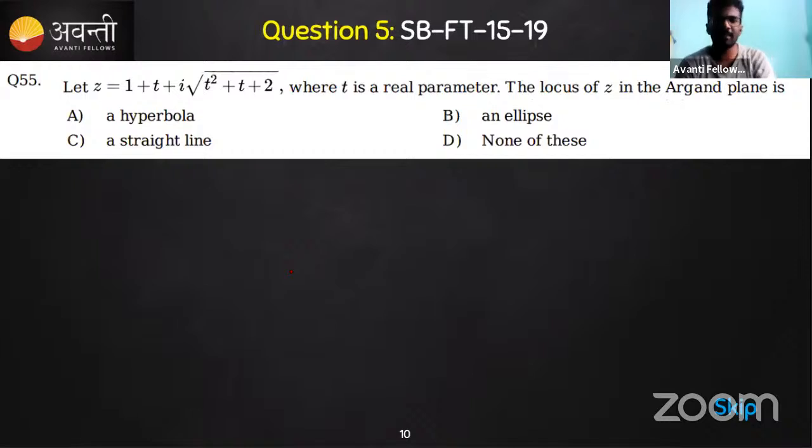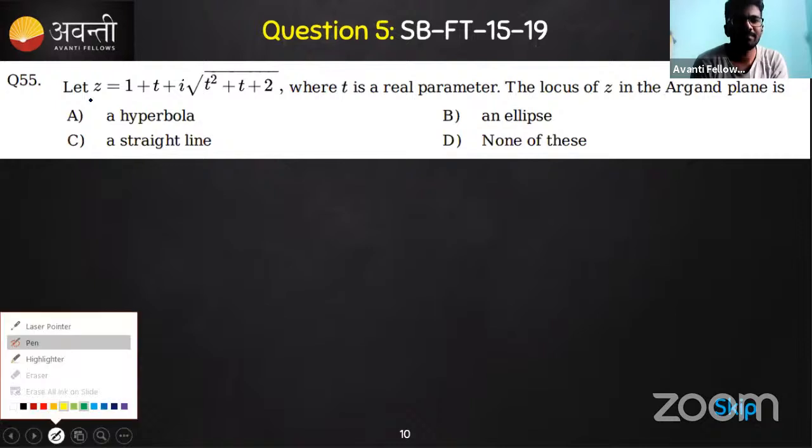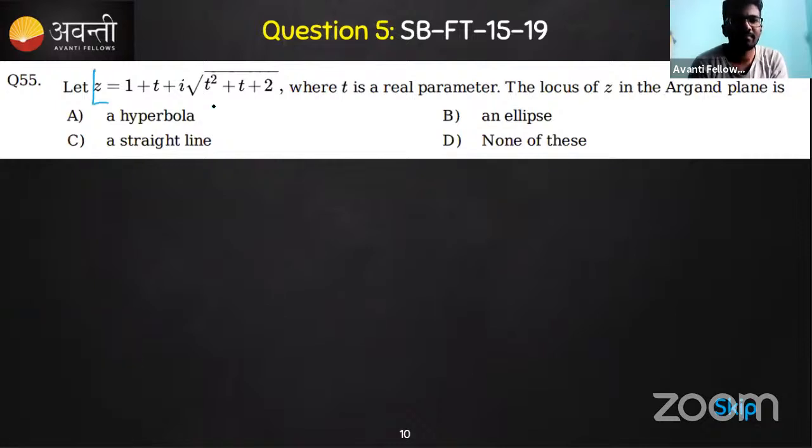Let's come to the next one. Yes, so we have something here. Z is equal to 1 plus t plus i square root of t square plus t plus 2. Okay, there is something big. A complex number has been given. Who does not like this complex number expression? The t is a real parameter. We'll keep that in mind.